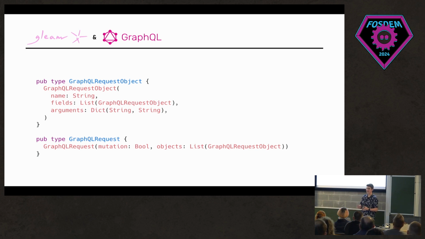Here's what looks like very complicated Gleam code, if you've never seen it before, for a GraphQL request, as well as the request itself and then an object inside of it. We'll take, for example, that it could be a mutation or a query, which isn't too important for this, but it's just there anyway, and that you're requesting a list of objects potentially. Each object has a name, a set of arguments, and a set of fields that you're requesting, where the field could be something as simple as just taking the name out of the presentation, or as requesting subfields of the speakers that we saw earlier.